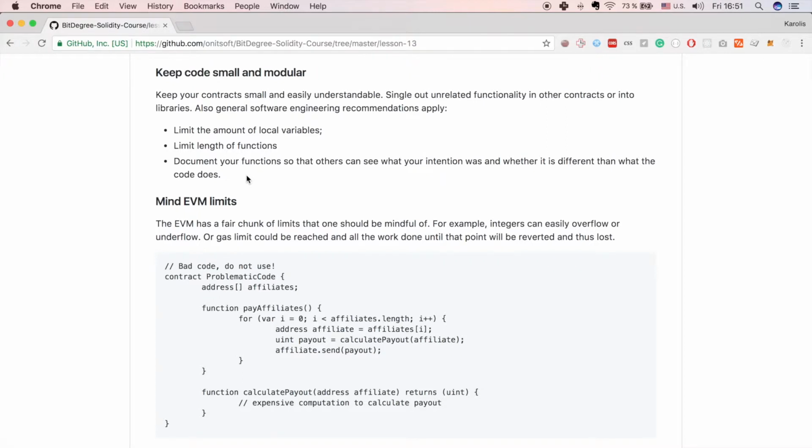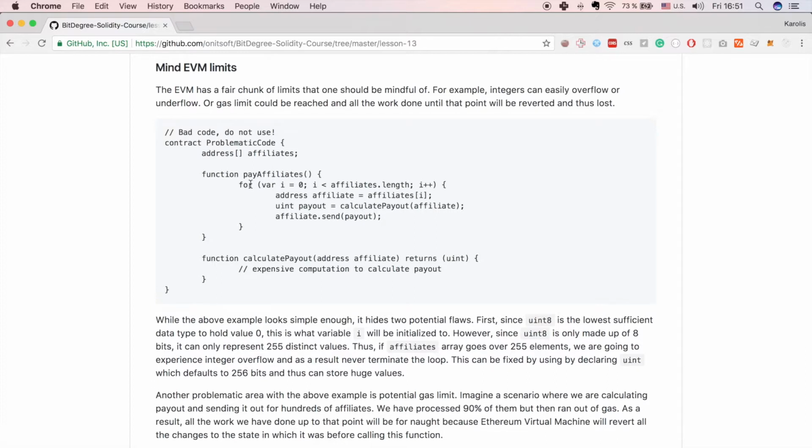Another security recommendation is to keep contracts small and easily understandable. So single out unrelated functionality in other contracts or into libraries. Also, general software engineering recommendations apply, such as limit the amount of local variables, limit length of functions, and document all the functions so that others can see what your intention was and whether it is different than what the code does.